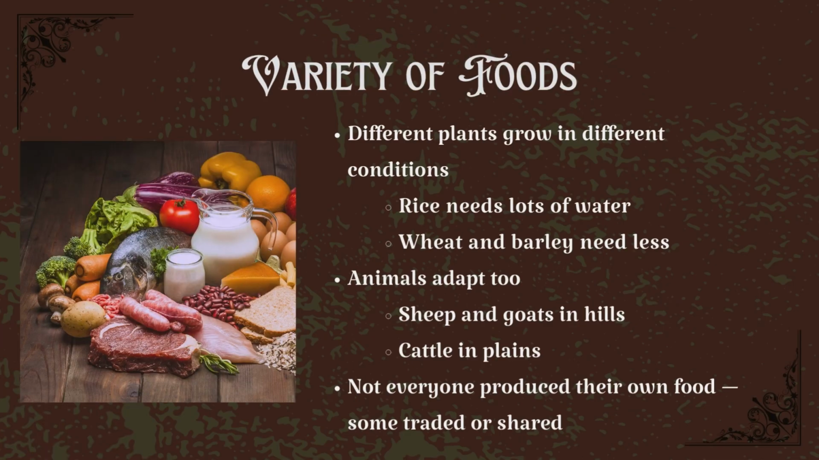Variety of foods. Different plants and animals grow in different conditions. For example, rice needs plenty of water, so you'll find it in areas with heavy rainfall, like eastern India. Wheat and barley, on the other hand, need drier climates, perfect for the northwestern plains. Even animals have preferences. Sheep and goats do well in dry, hilly regions, but cattle thrive on open grasslands. So, as people began settling in different environments, their food habits began to vary. That's why Nanyuo's meal was different from the one in Madhya Pradesh.